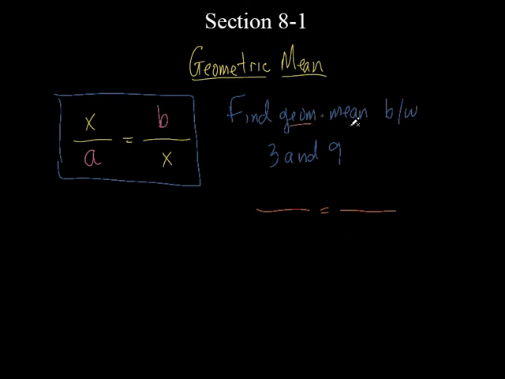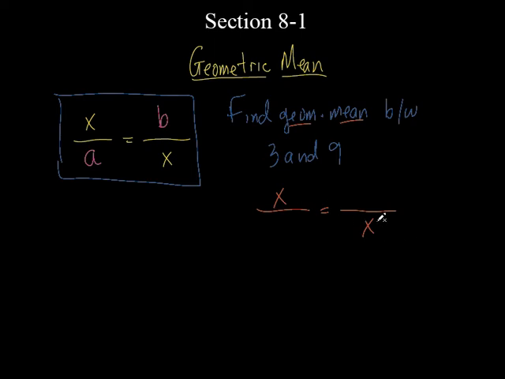Now it says find the geometric mean. What am I going to make as the geometric mean? X. Right. So where do I put it? I put it diagonally, one here and one here. If you wanted to, you could put it over here on these two. It doesn't make any difference. I just always put it here and here.